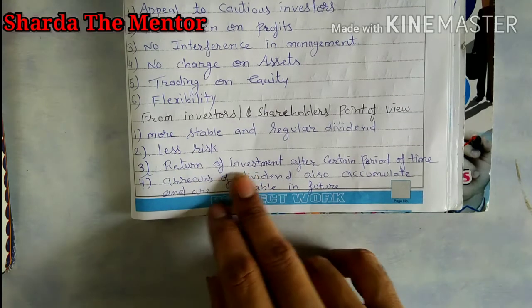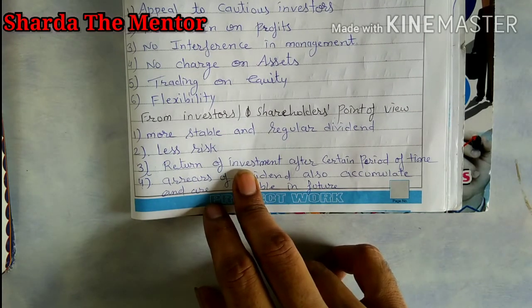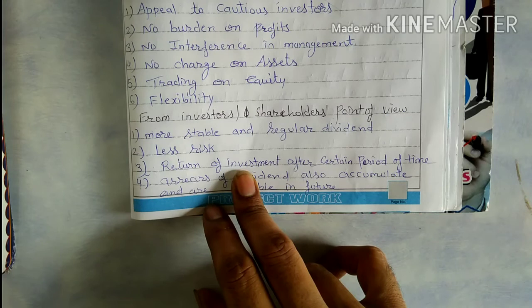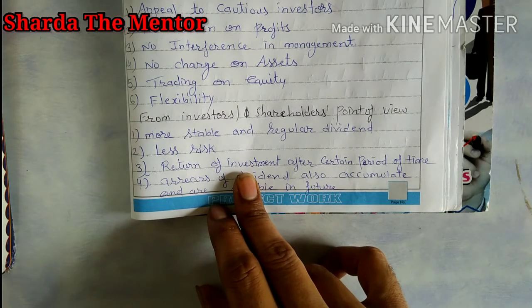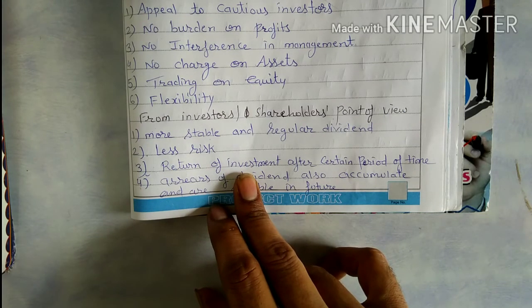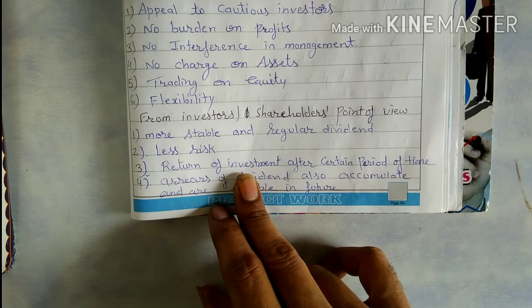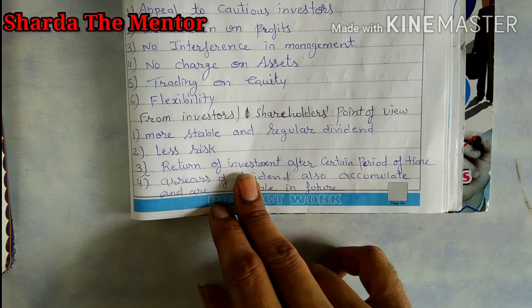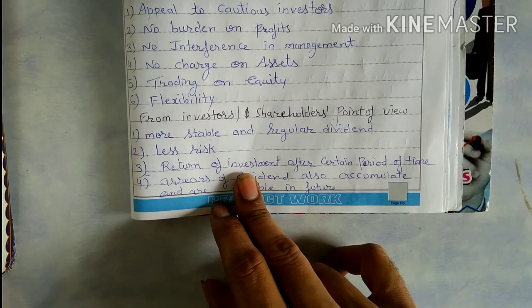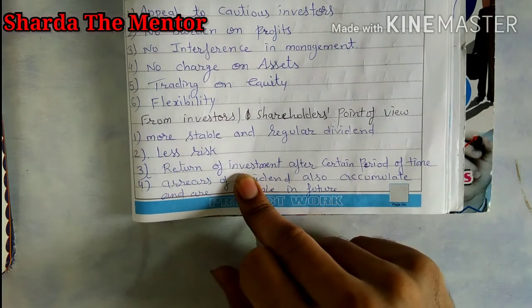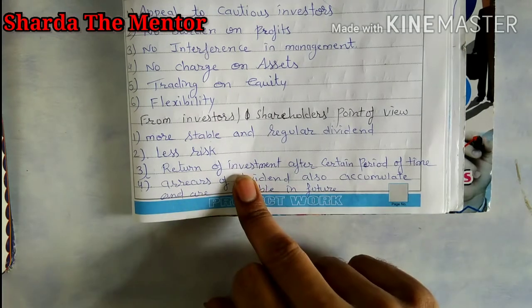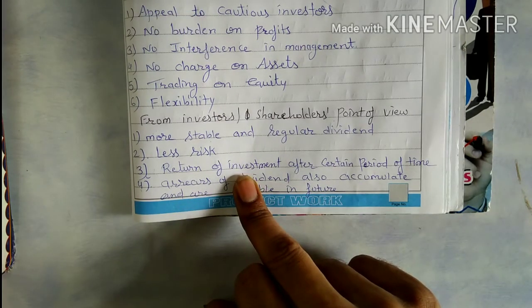Next point is return of investment after a certain period of time. We already talked about redeemable and irredeemable preference shares, and in that topic we have seen that the maximum period for which a company can issue preference shares is up to 20 years, not more than that. So if you invest in preference shares, the maximum time period is 20 years.